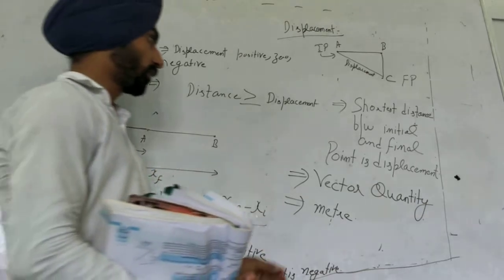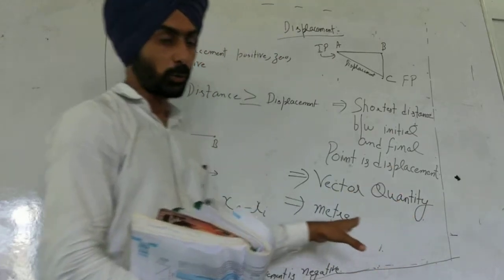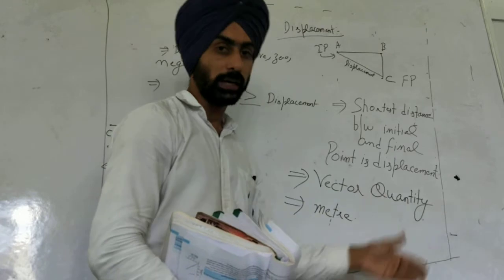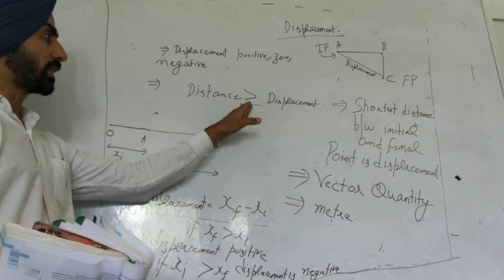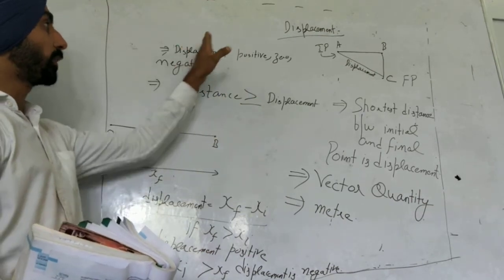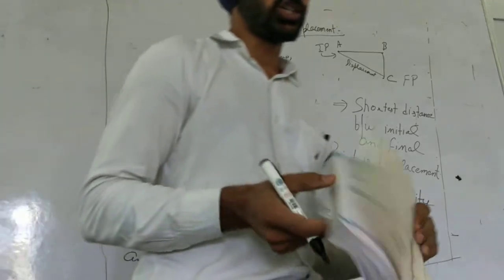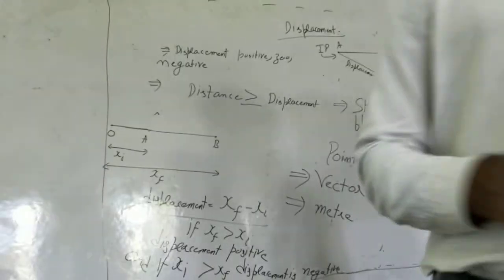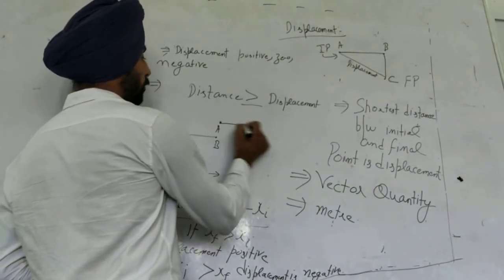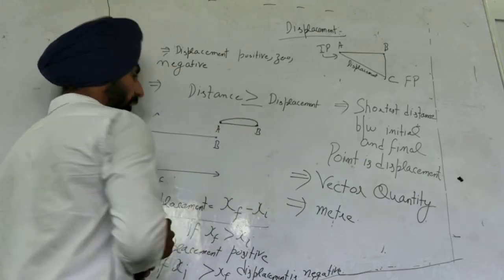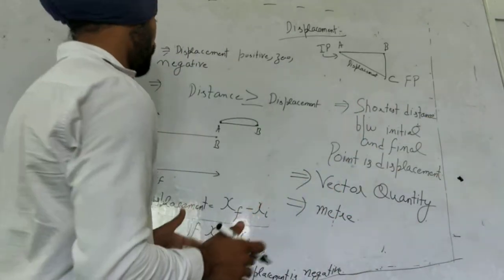We are discussing what is displacement. This is the definition of displacement in SI unit. It's a vector quantity, that means it has direction and it has magnitude. So the displacement is always equal to or less than the distance, and displacement can be positive, zero, or negative. If the starting point and the final point are same, displacement is zero. If starting from point A it has gone to B, again it has come back to A, that means starting point and final point are same, displacement is zero.